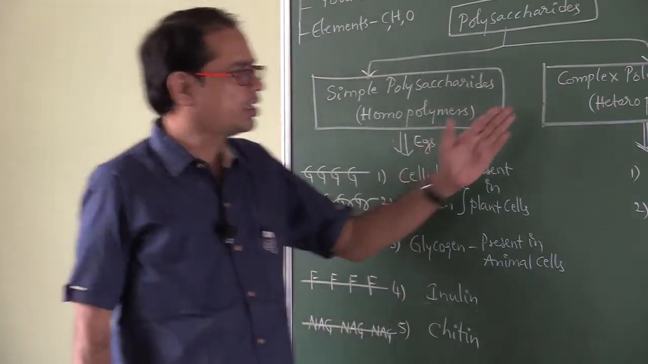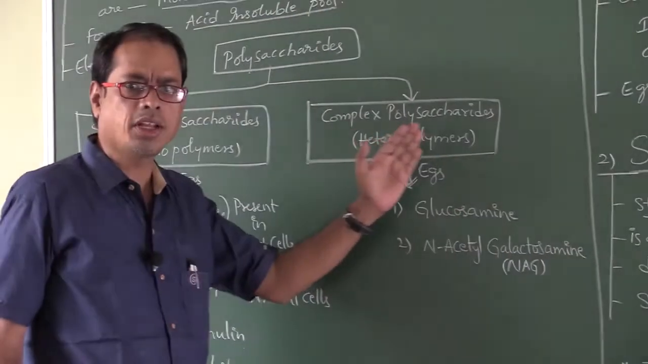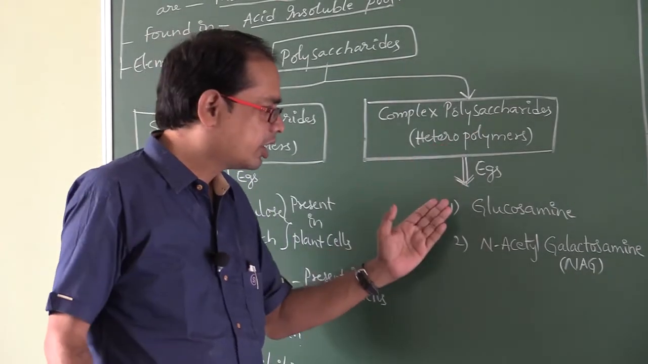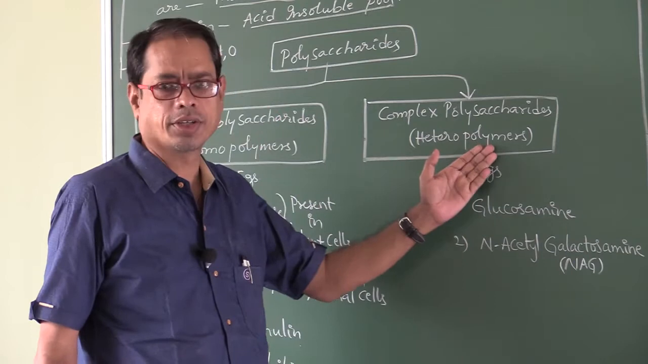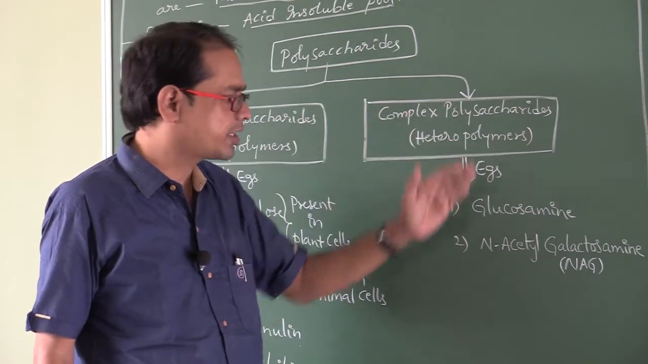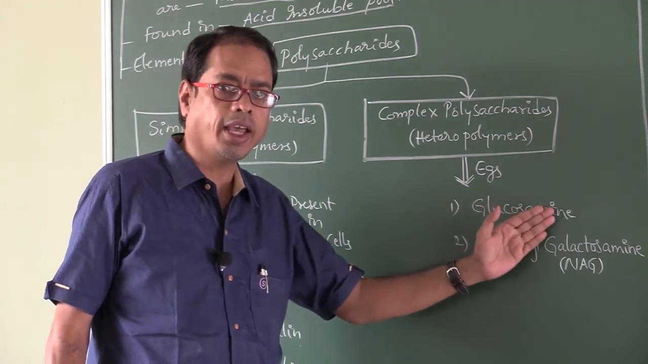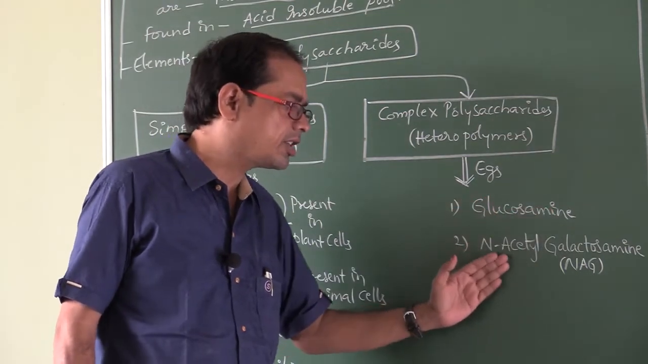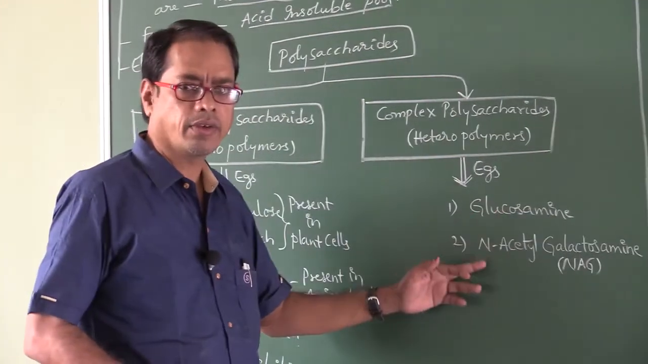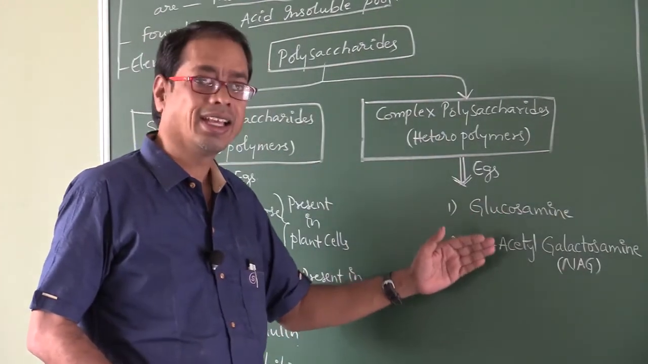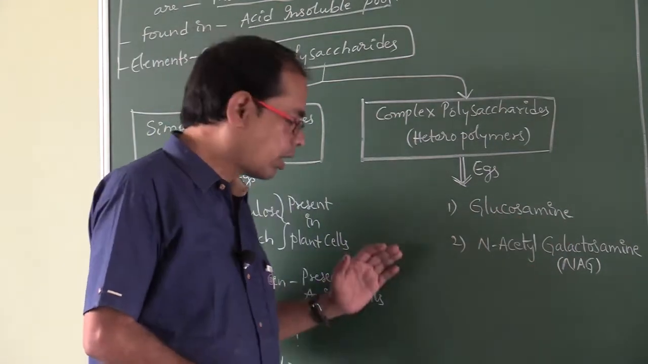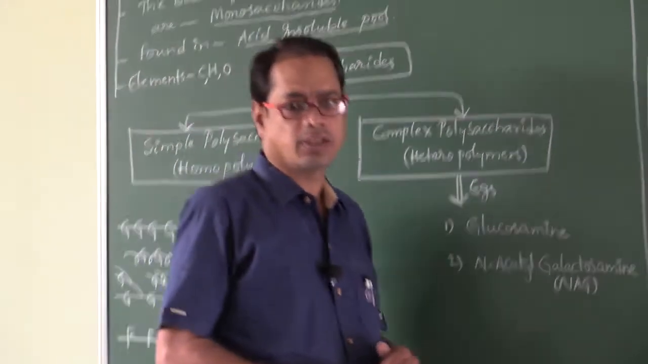Okay. Right. Now the complex polysaccharides. Complex polysaccharides are also called heteropolymers. What are the examples? Complex polysaccharides contain glucosamine, and second one N-acetyl galactosamine, shortly called NAG. One by one I will explain.